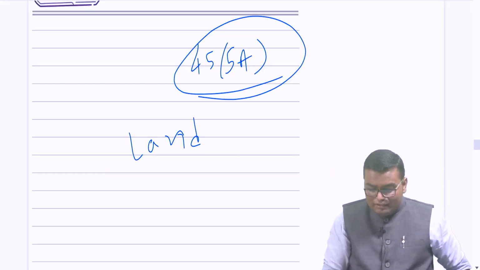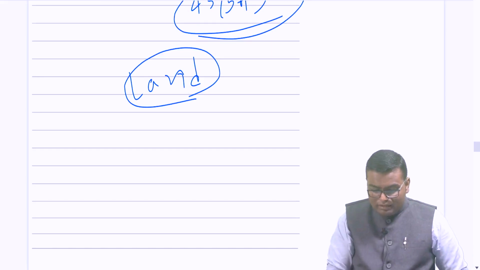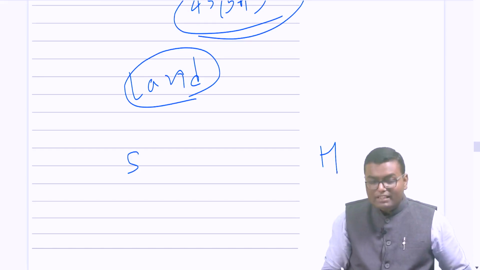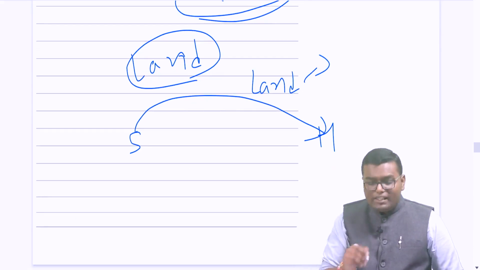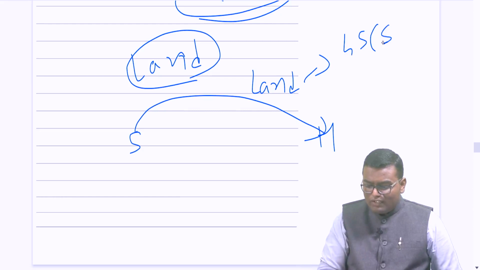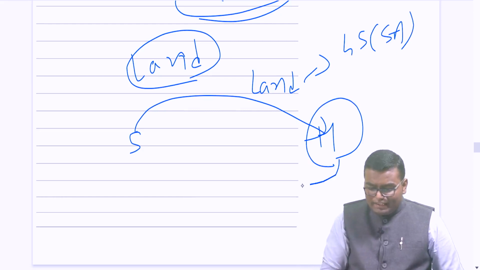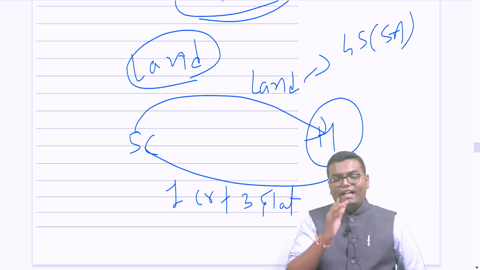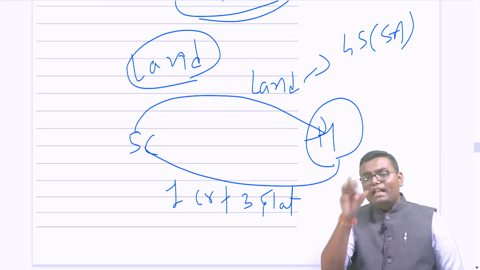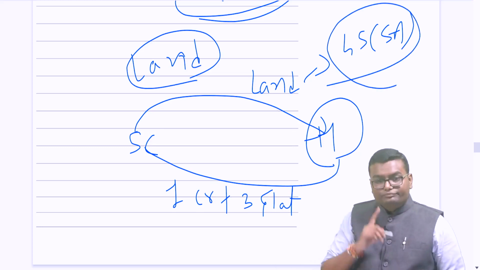So there are two parties, Mr. Sakshar and High Tech Limited. Sakshar will give land to High Tech Limited under a specified agreement referred in section 45(5A), and against that High Tech Limited will give rupees 1 crore cash consideration plus 3 flats in the new society. So the entire provision will be governed by this section.